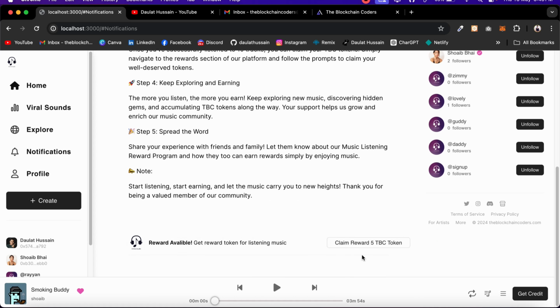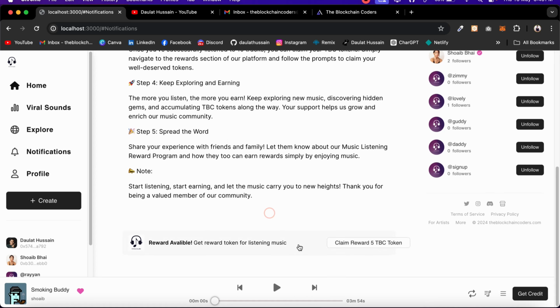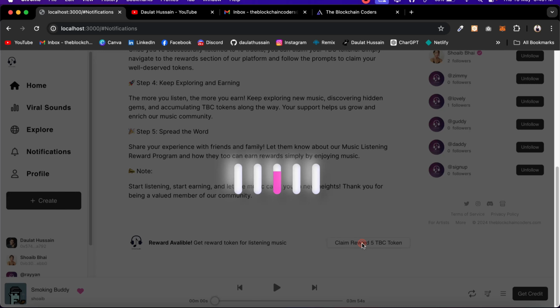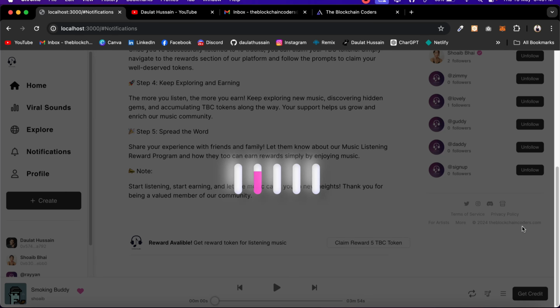Right now we are rewarding the user 5 TBC token. This is the token which is the native token. You can reward them Ether, whatever you can. This is the token we are rewarding. I can simply make a claim, and it's going to make a call to our smart contract, and the token will be transferred to this particular address. Click on confirm, and here the transaction is taking place.